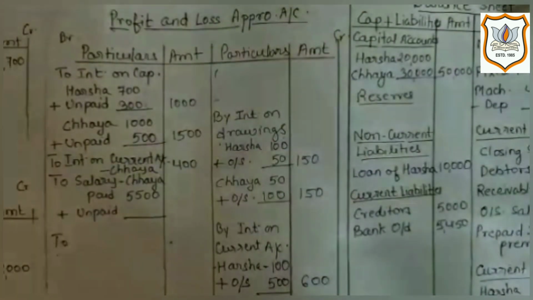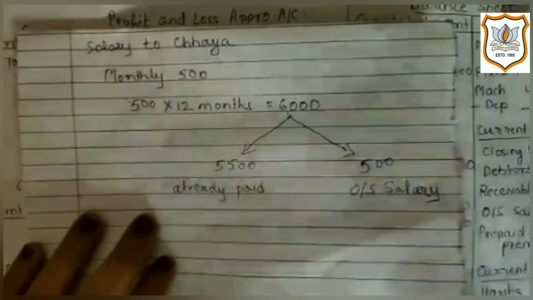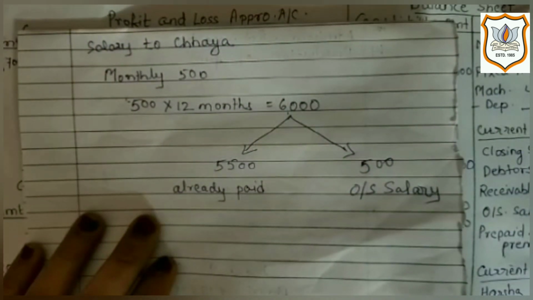Now let me show you calculation for salary to Chhaya. Here monthly salary is given. So first we convert it in annual salary because in final account recording is done for whole year.